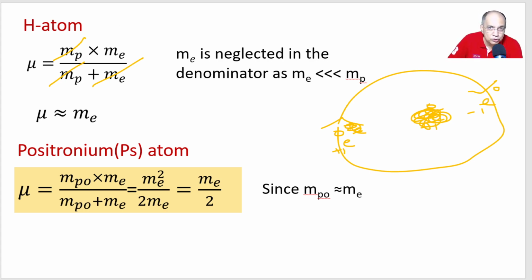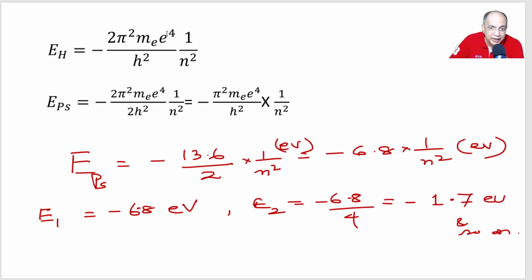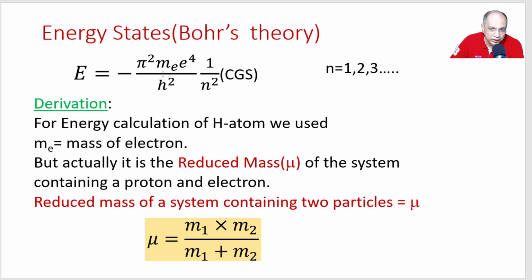So, in the energy equation for hydrogen atom, in place of Me, in case of positronium, you put Me by 2. Therefore, the 2 gets cancelled. I have written this term, 2 pi square Me e4 by h square. Me is the mass of electron, same as mass of positron.